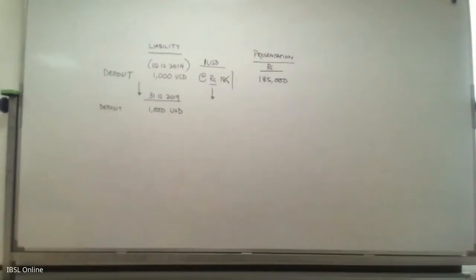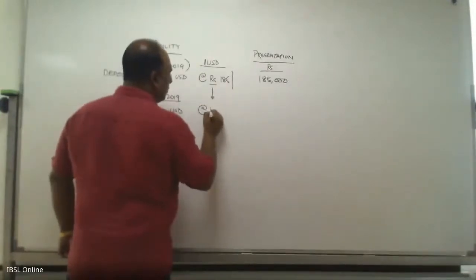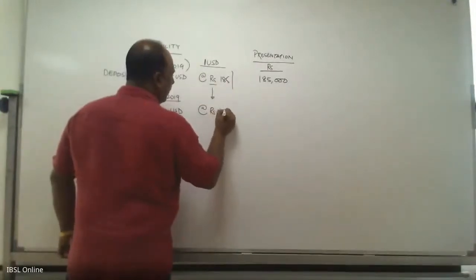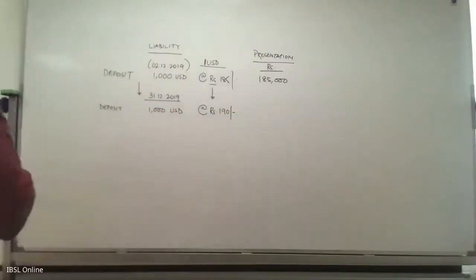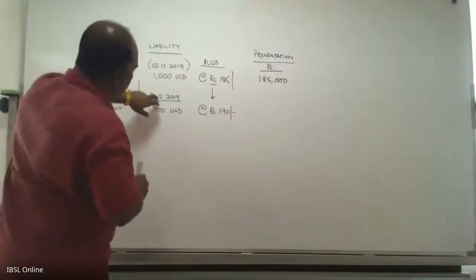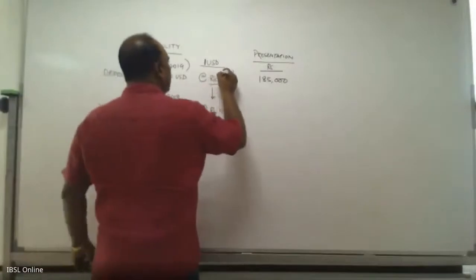It has gone to, let's say, 190. Now your financial year ends on 31st December.